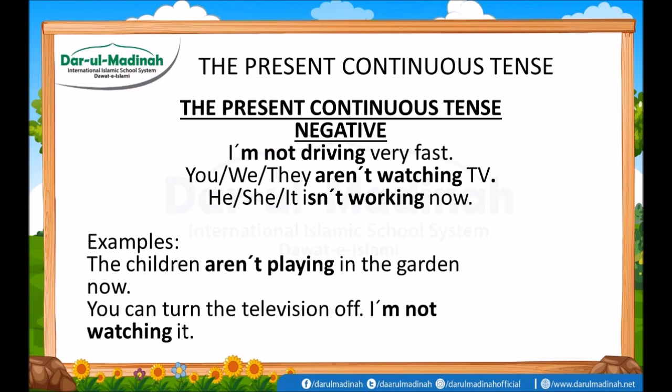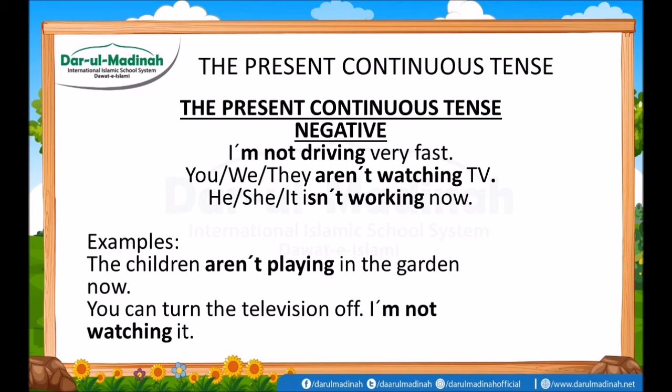The present continuous tense, another structure, is the negative sentences. I'm not driving very fast. You are not watching TV. He is not working now.